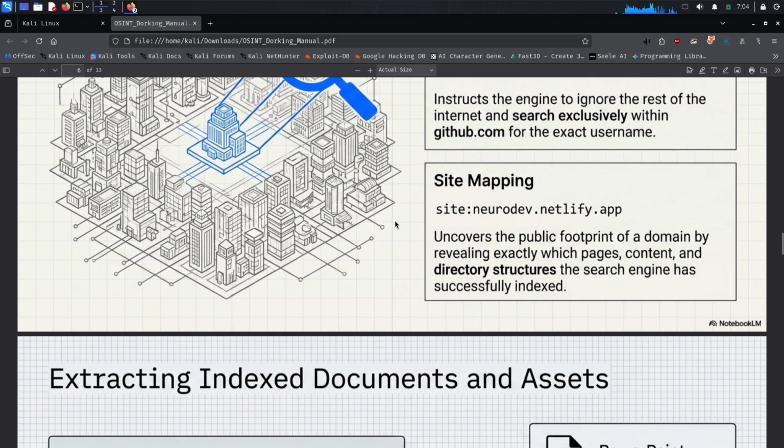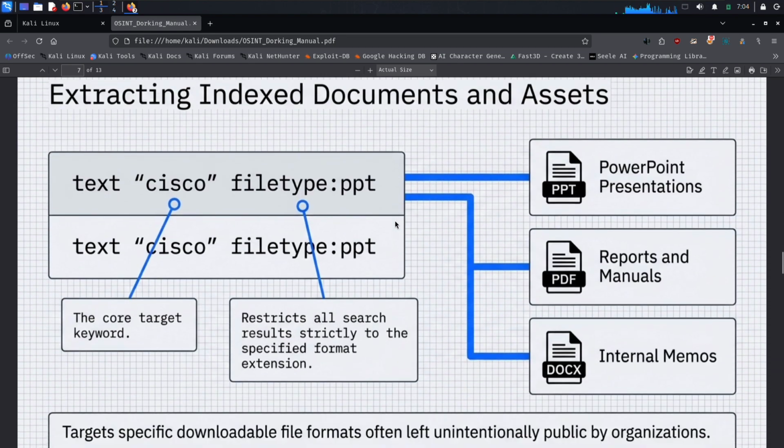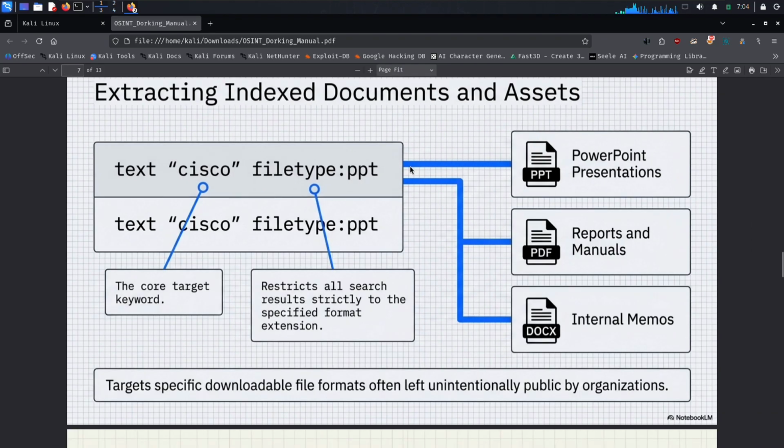File type operator. The next important operator is the file type operator. The file type operator is useful when we are searching for specific downloadable files, such as PDF documents, PowerPoint presentations, Word documents, spreadsheets, and other indexed file formats. The syntax rule is the same. There should be no space between the operator, colon, and file extension.